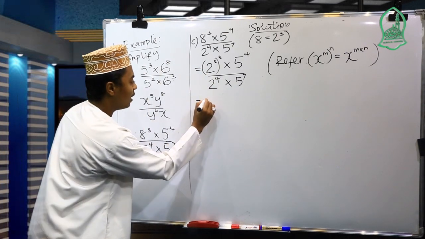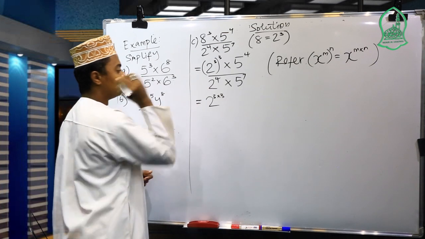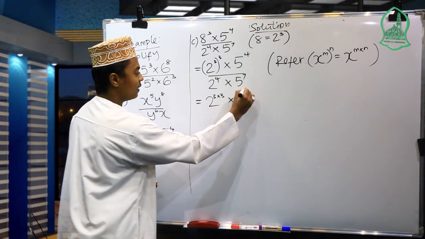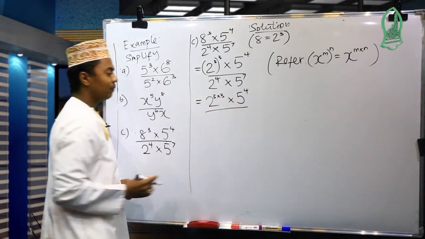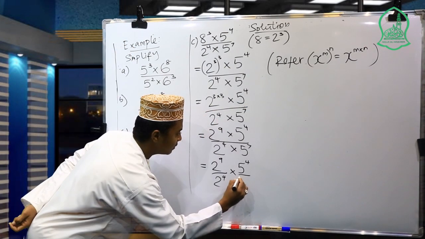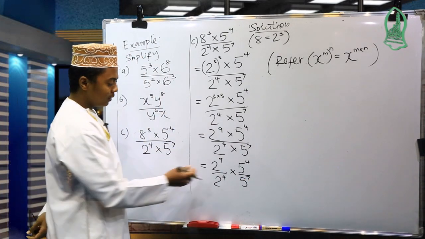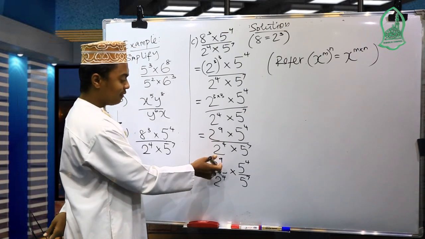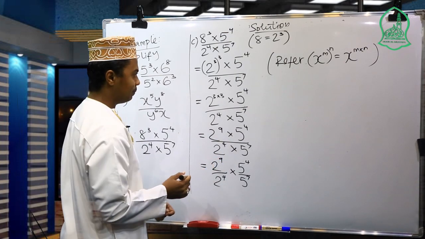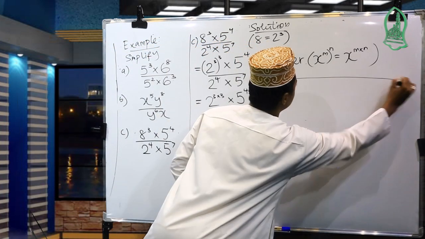So here we have 2 cube 3 times 3 multiply by 5 to the 4th power over 2 divide by 5 exponent 7. So here, by referring to the second law, we continue to the next step.